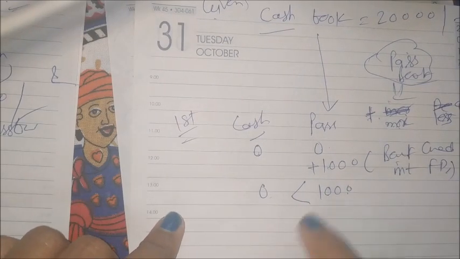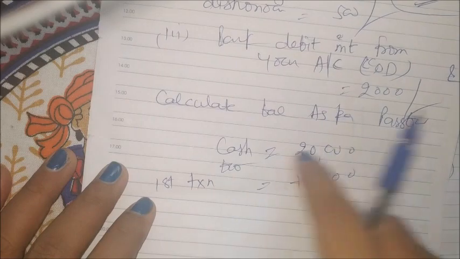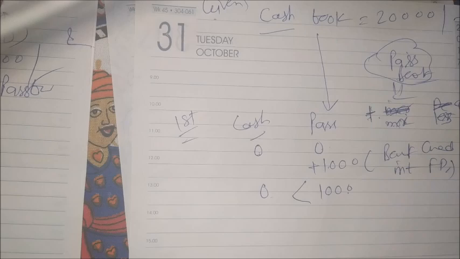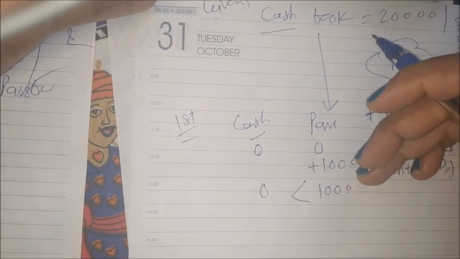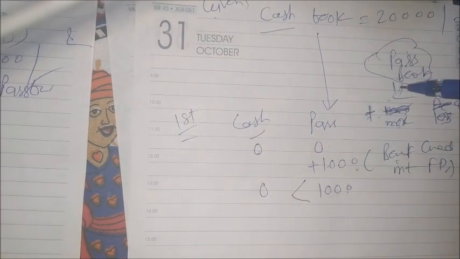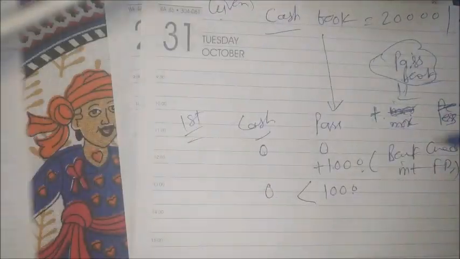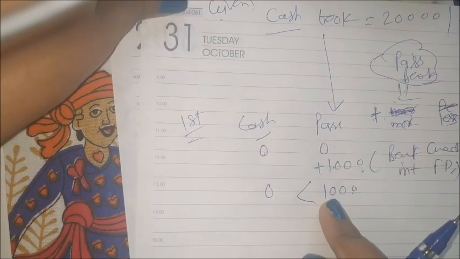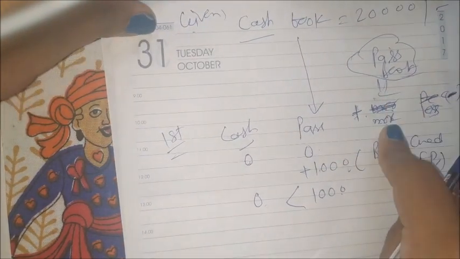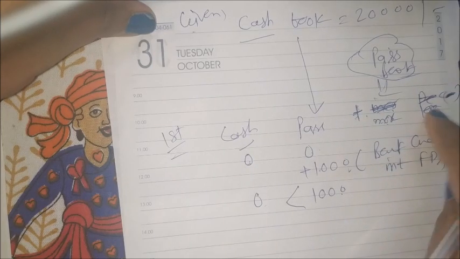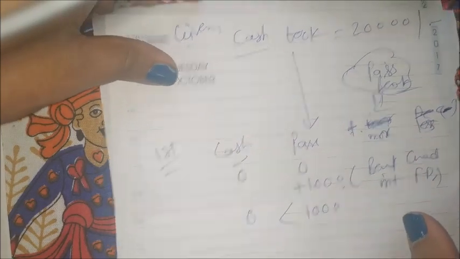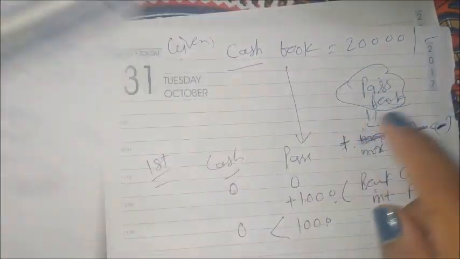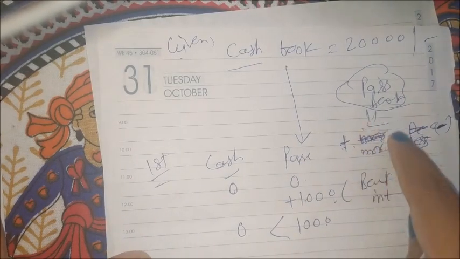First we have to make the comparison. If our cash book balance is given, then in our mind it is always whether the passbook balance is more or less. If the passbook balance is more, we have to add that transaction amount, 1000. If the passbook balance is less, in that case we have to subtract. This is the second point. And the first point is: if the cash book balance is given, here 20,000, then in my mind it is always passbook balance more or less.